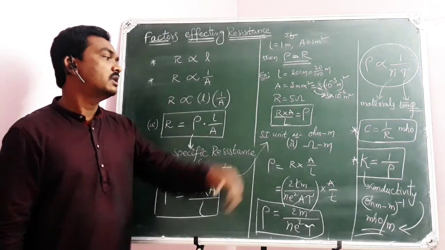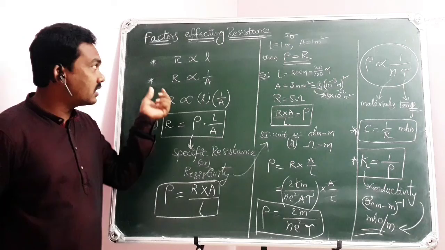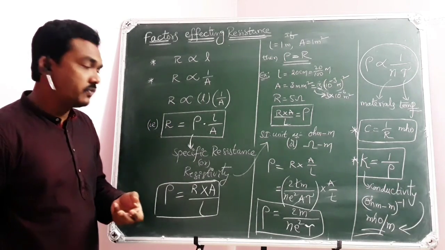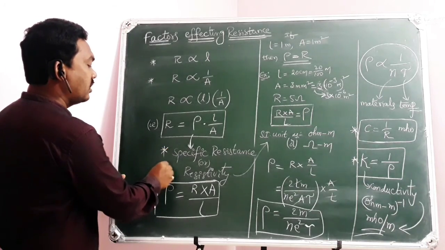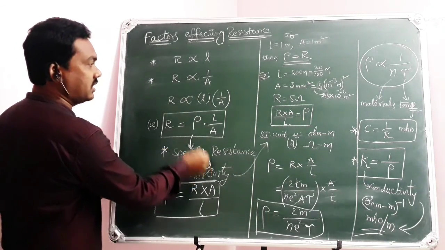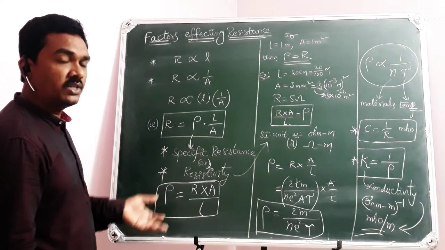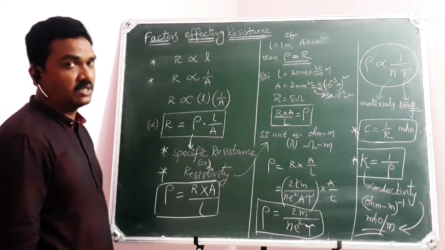A little interesting concept of applications which involves the factors affecting the resistance of a conductor will lead us to define another physical quantity, which is specific resistance or resistivity of a material, which varies for different materials and which also depends on the temperature for a particular material.